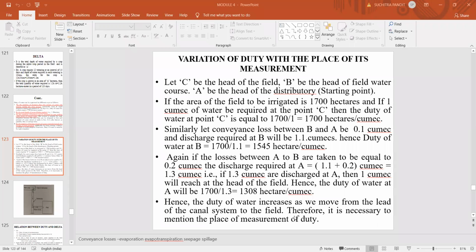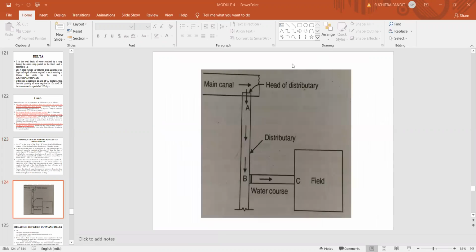Therefore, it is necessary to mention the place of measurement of duty. That means the duty varies with its place of measurement. You require about 1.3 cumec of water in order to have a duty of irrigation water of 1700 hectares per cumec at point C or in the field.